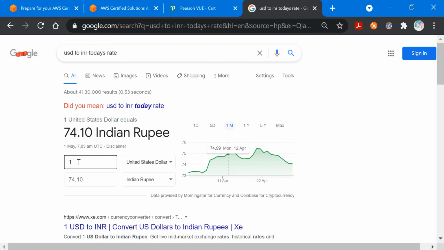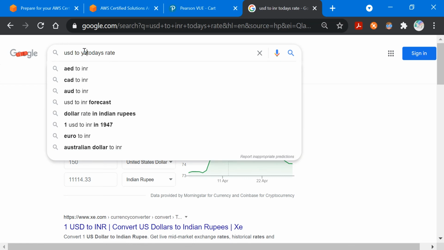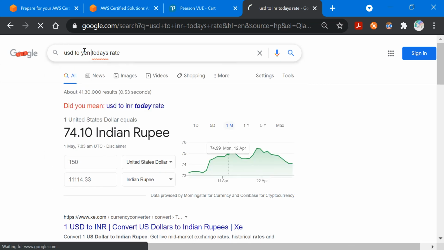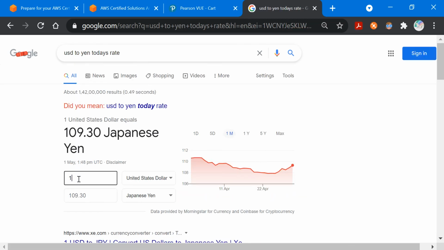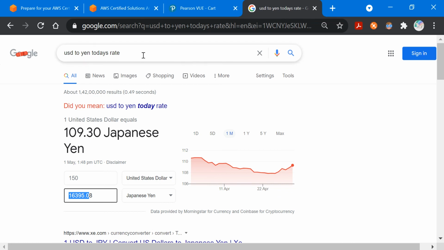Say I am giving Developer Associate, and if I enter that, I can see the cost is around 11,000 rupees. And if you are from, say, Japan, then you can enter your currency, and this would be the cost, around 16,000 Japanese yen. So based on your country, you can calculate what the value of the AWS exam will be in your country.